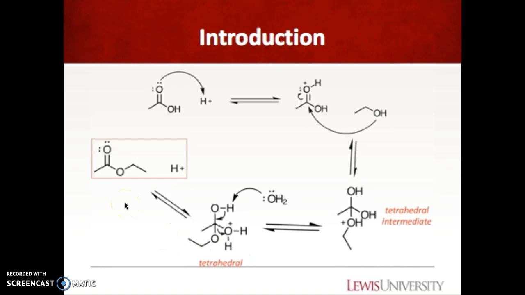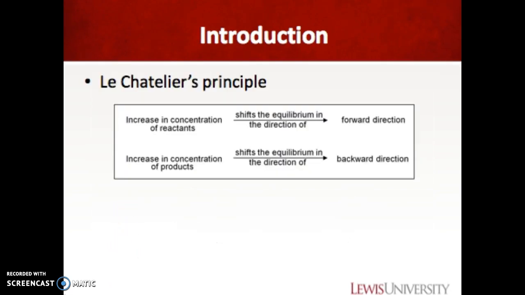Each step in the mechanism is at an equilibrium, so the reaction conditions in this experiment are favored toward forming the product. For instance, using an excess amount of alcohol shifts the equilibrium toward forming the product. Here is a representation of the aspect of Le Chatelier's principle we are incorporating in this experiment. Our goal is to shift the equilibrium in the direction of the products. Therefore, we are going to increase the concentration of ethanol, or the reactant.